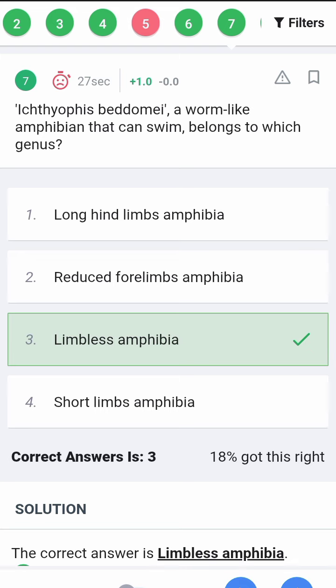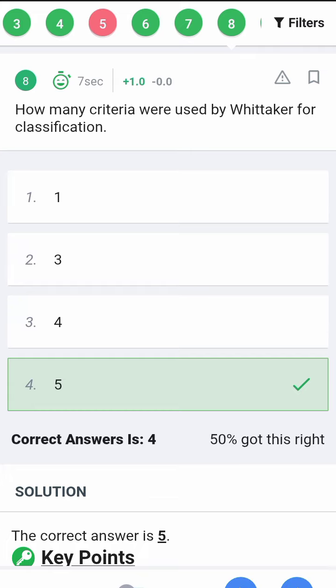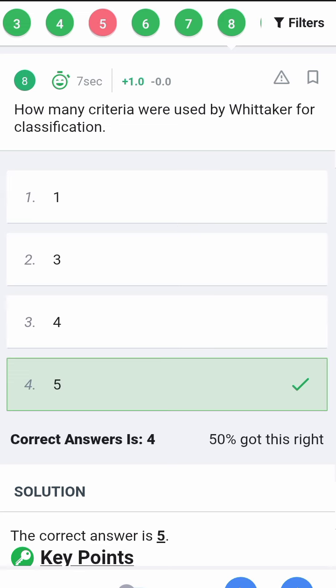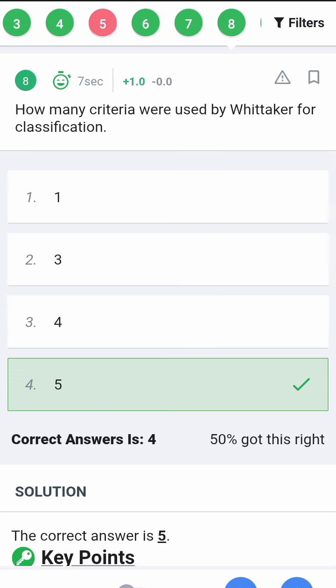Ichthyophis beddomei, a worm-like amphibian that can swim, belongs to which group? Actually, this is a limbless amphibian, not one with long hind limbs, not one with reduced forelimbs, not one with short limbs. It's a limbless amphibian. They don't have limbs. How many criteria were used by Whittaker for classification? Of course, five kingdoms were used for classification: Plantae, Animalia, Protista, Monera, and Fungi.